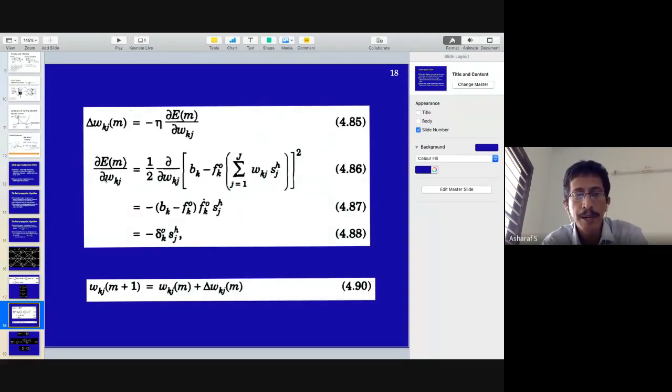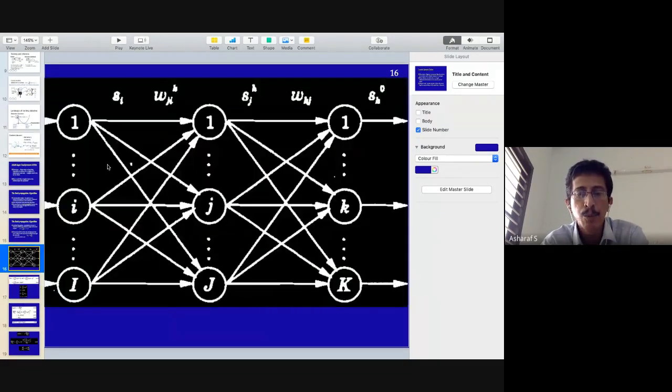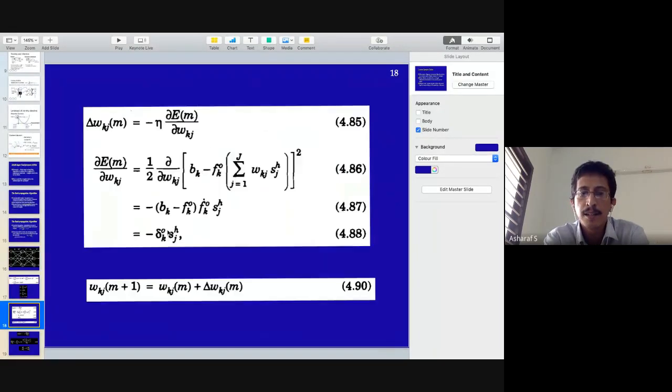So dou E by dou Kj will help you to adjust the weights here. How do you adjust the weights here? Delta Wji will be dou E by dou Wji. Right? Shall we proceed further? I'll keep this slide for 1 or 2 minutes so that you can digest this. We'll be using the result of this for the next differentiation.